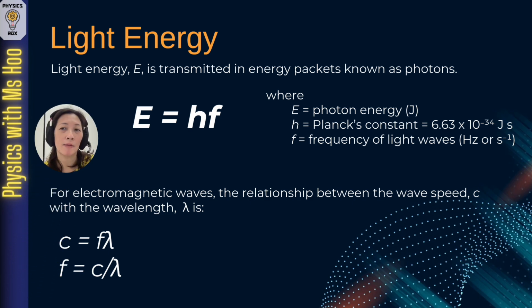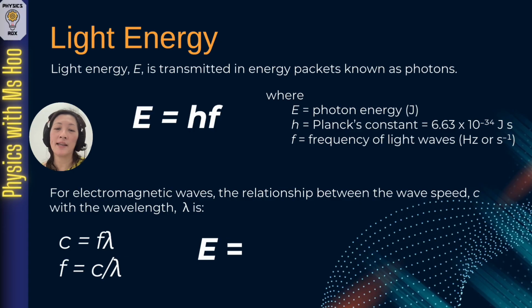Now, c is normally used to represent the speed of light, but as you should have learned by now, all electromagnetic waves travel with the same speed as the speed of light in vacuum. That's why in this case, we use c to represent the wave speed of electromagnetic waves. So if we rewrite this equation, you get f equals c divided by lambda. Substituting this into the equation, that's how we get E equals hc divided by lambda.